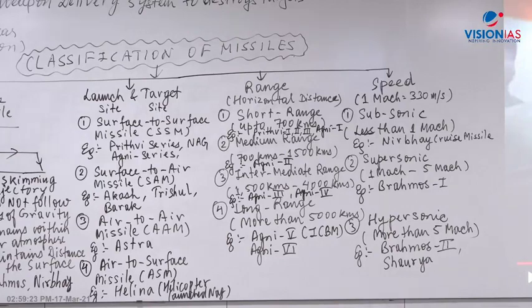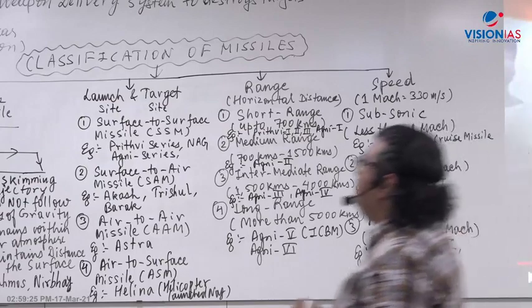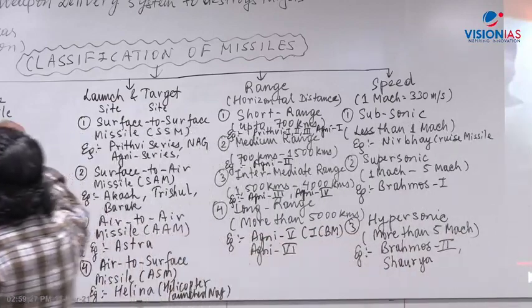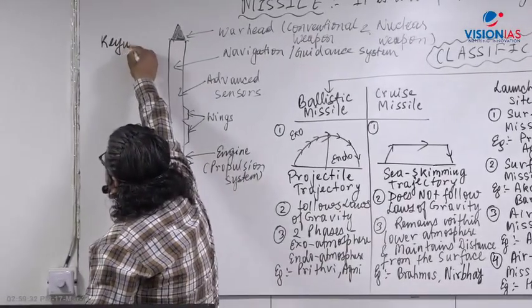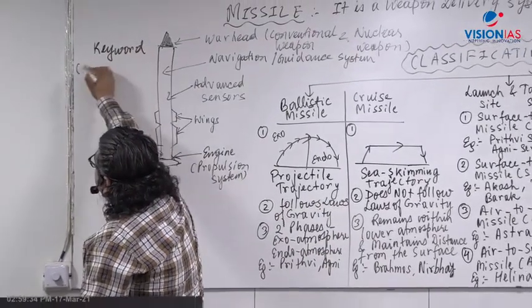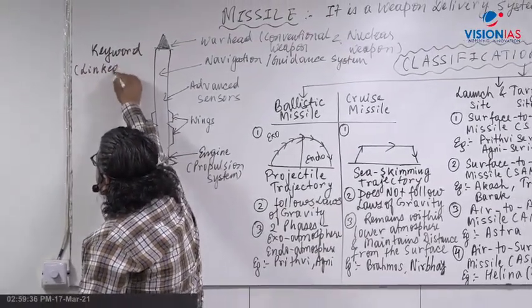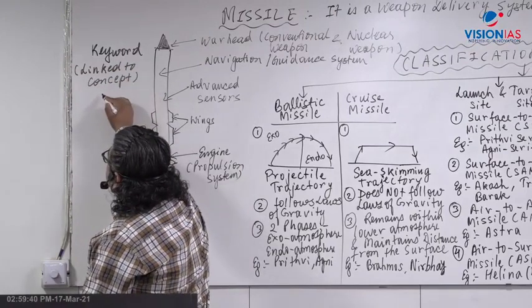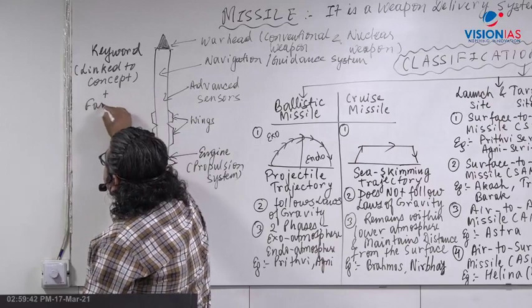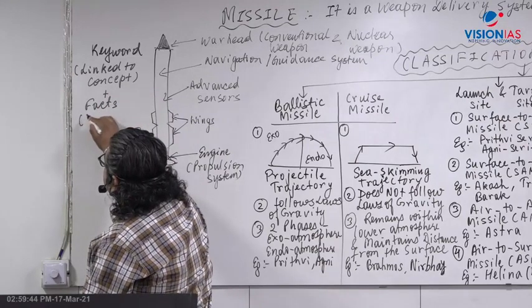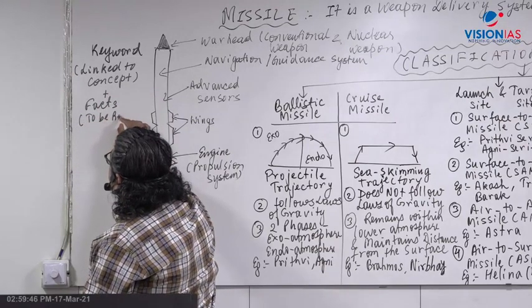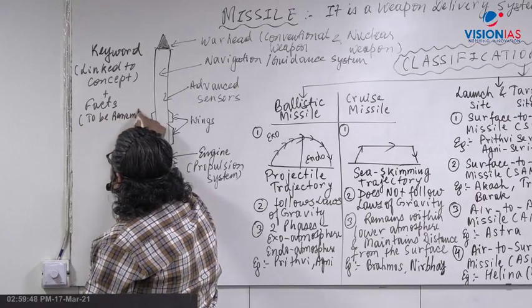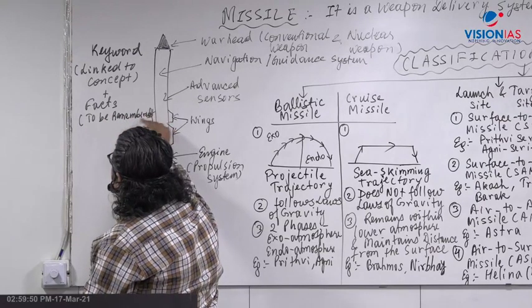The facts, you remember that DRDO is a topic where you have too many facts. You have to know the facts. You have to remember that. You have to know the keyword, linked to the concept. Whatever the link to the concept, you need to have the keyword. Plus you have to remember the facts, which need to be remembered.